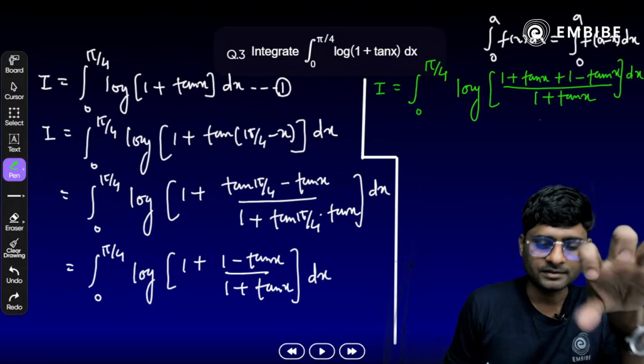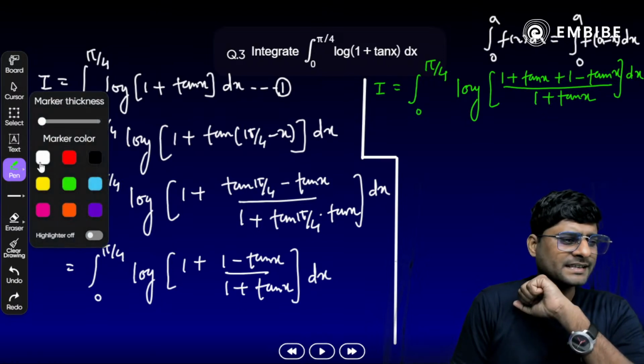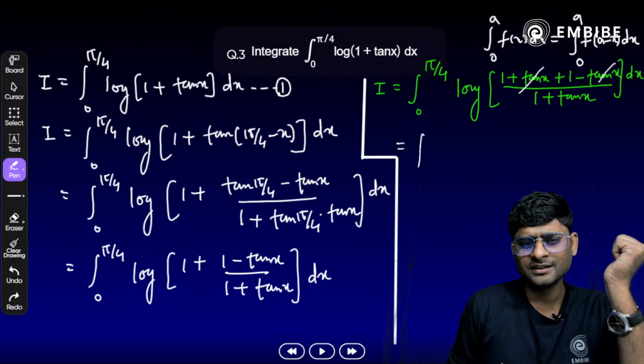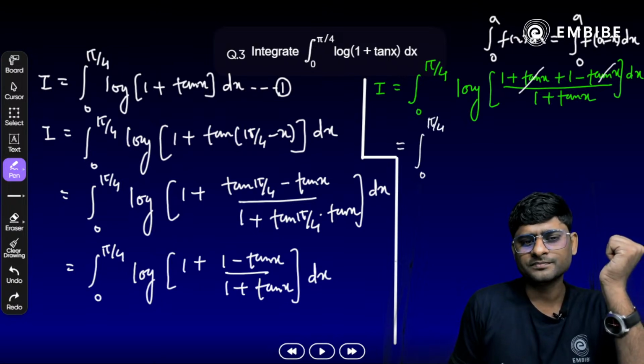Now look at the numerator. Something is cancelled out here. Yes, plus tan x and minus tan x will cancel out. What we get here? 0 to pi by 4 log of 2 by 1 plus tan x dx.